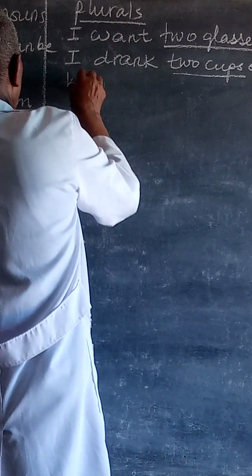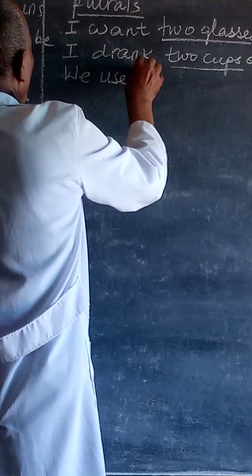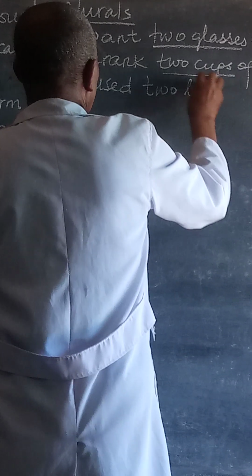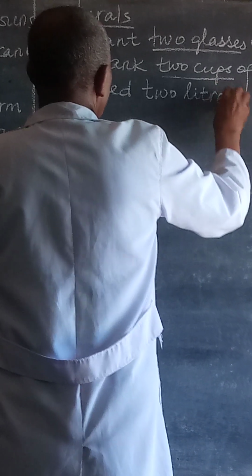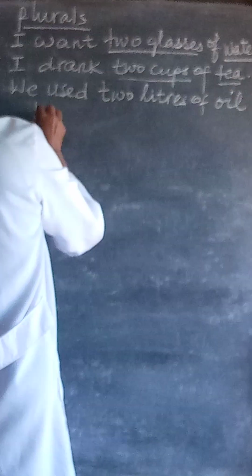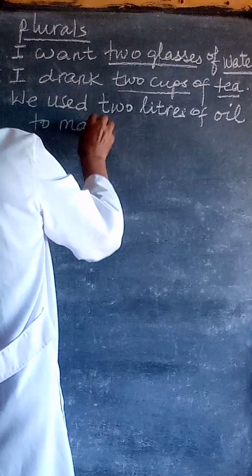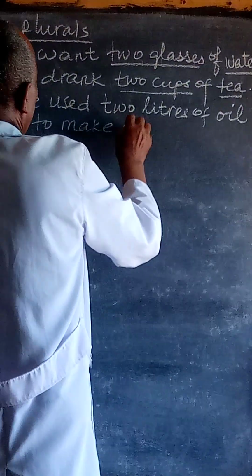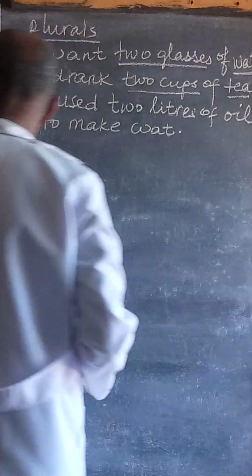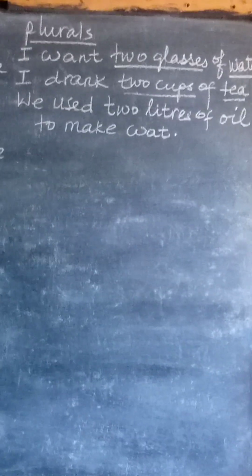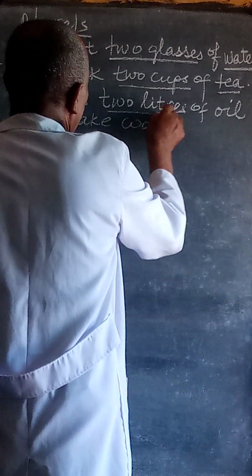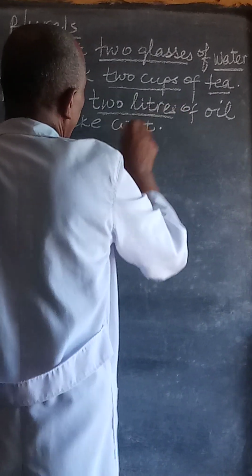And we used 2 liters of oil to make the, what? Here we pluralized the container, the object, the material.